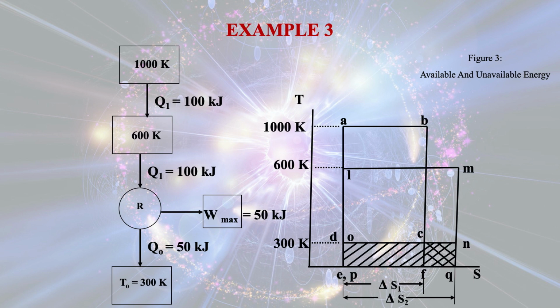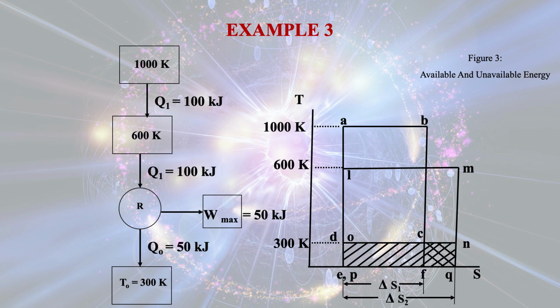Now from the second reservoir we are getting Q1, that is 100 kilojoule, and it is coming into the engine as an input, and here we are getting W max of 50 kilojoule because the sink temperature is 300 Kelvin, and this engine actually operates between the high temperature, that is 600 Kelvin, and the low temperature, that is 300 Kelvin.